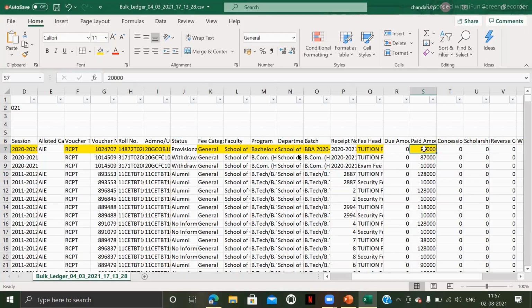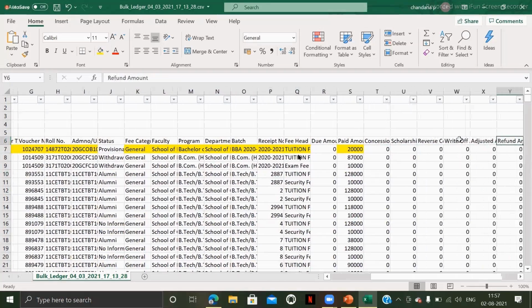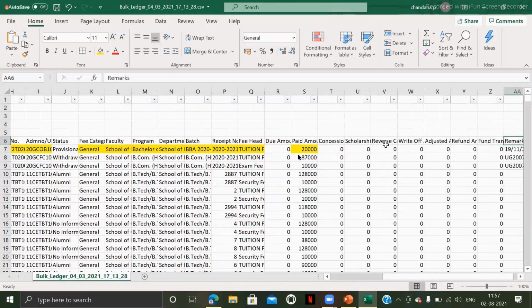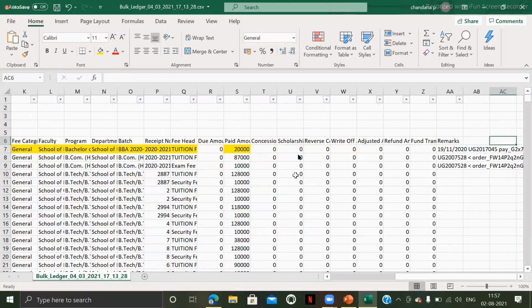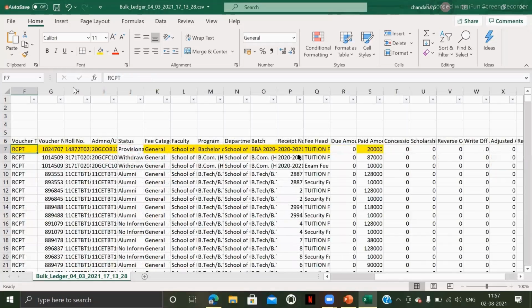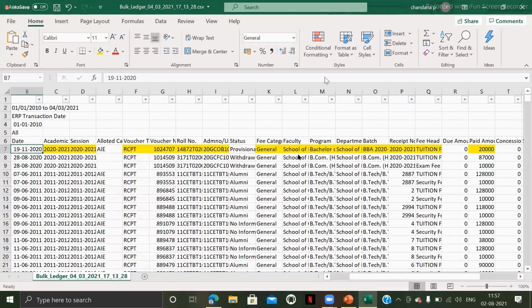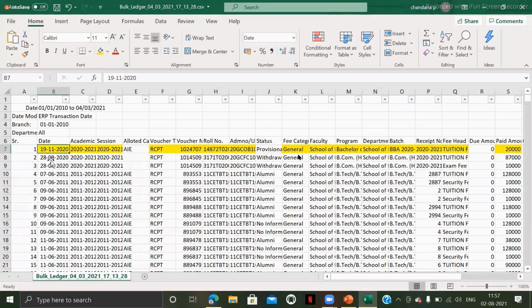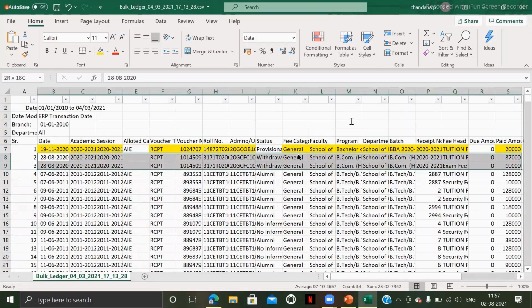So this 20,000 the student has paid for tuition fee, and for this a receipt number will be generated. This is a basic thing. And if there is any concession amount, scholarship amount for the specific student, or some adjusted refund amount, those amounts will be reflected over here. And this is the date of transaction on which this amount has been paid. Let me tell you one more case over here.